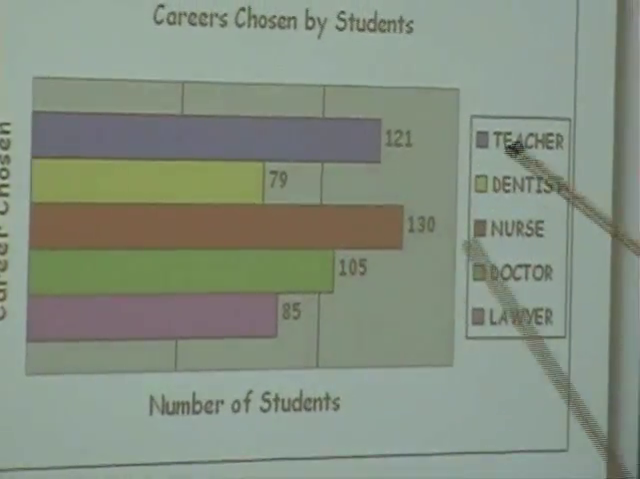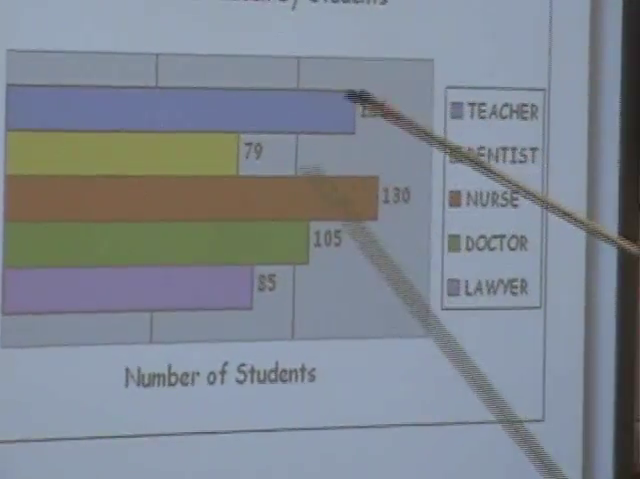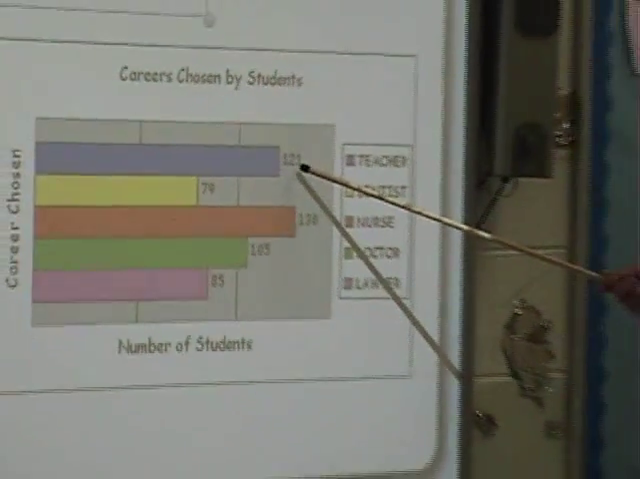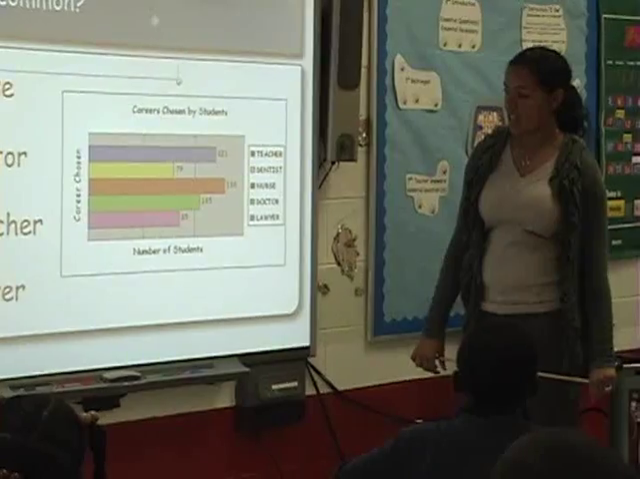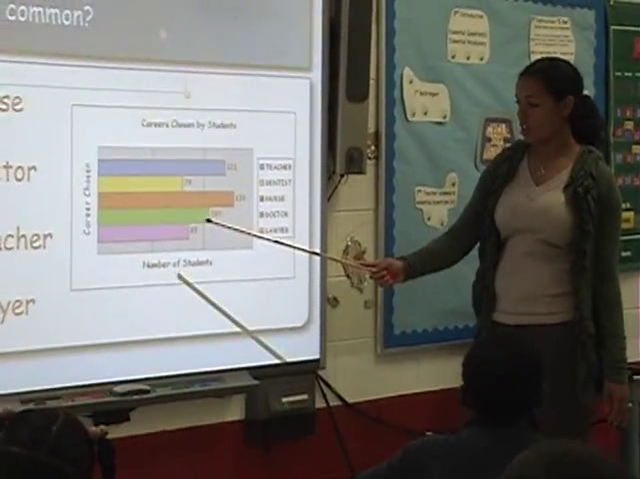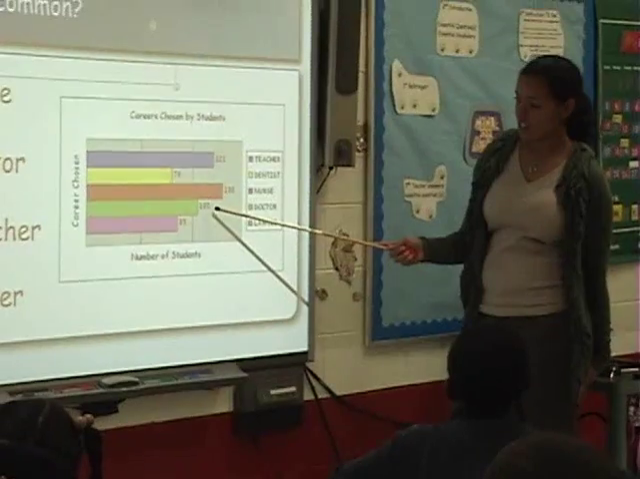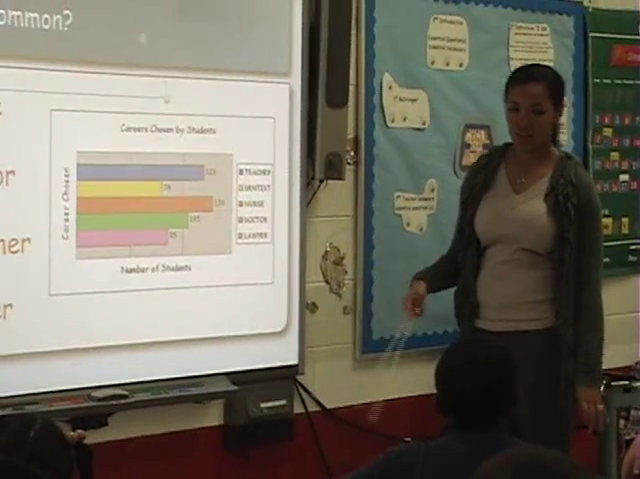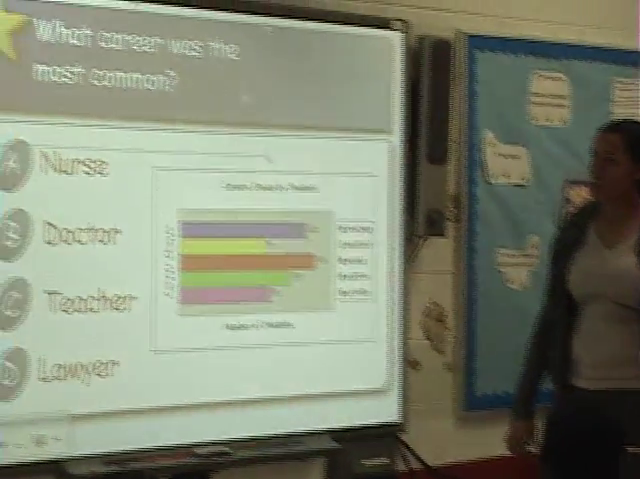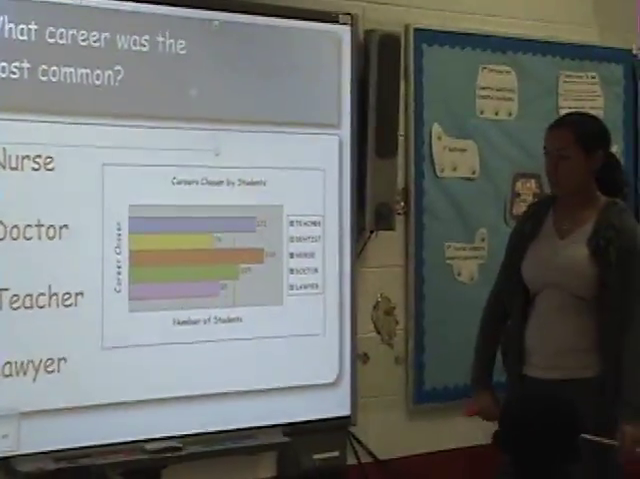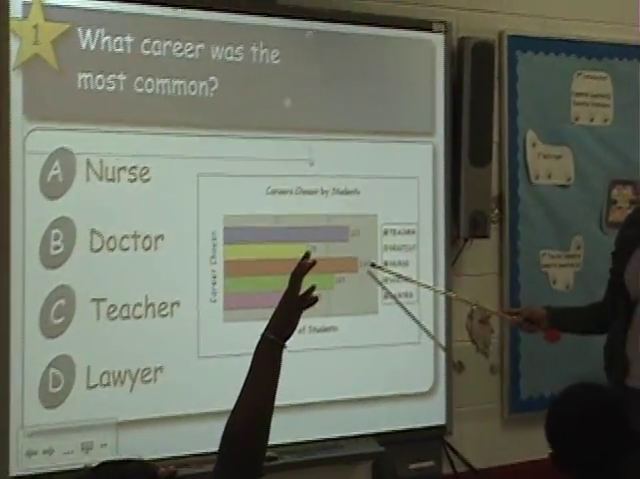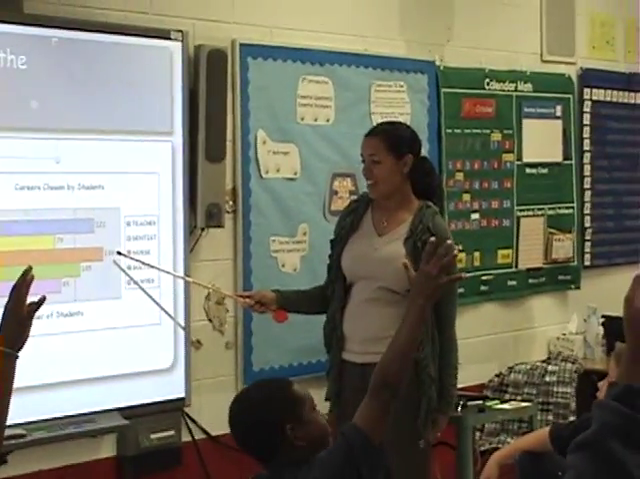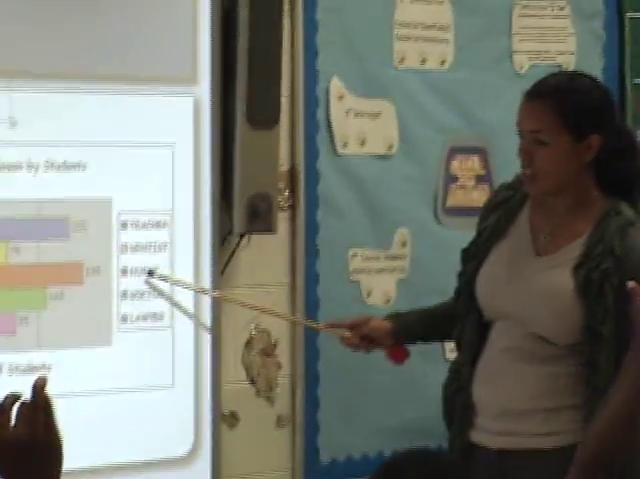So we would go to blue, which is a teacher, and go across and see that there's 121 students who want to be a teacher. Then you could go to doctor, which is green, go across, and you can see that 105 students want to be doctors. So the question is, what career was the most common? So we go down the list of numbers, and 130 students want to be a nurse. So that is red, and right here it shows that red is a nurse.